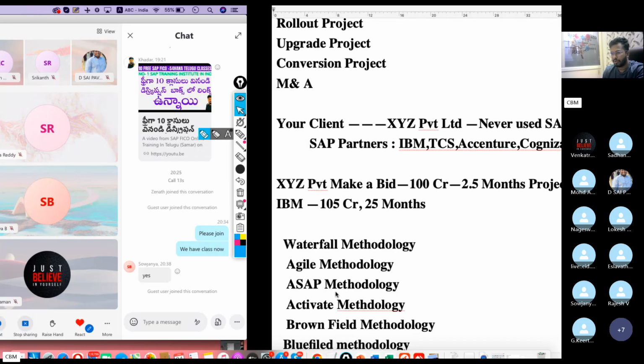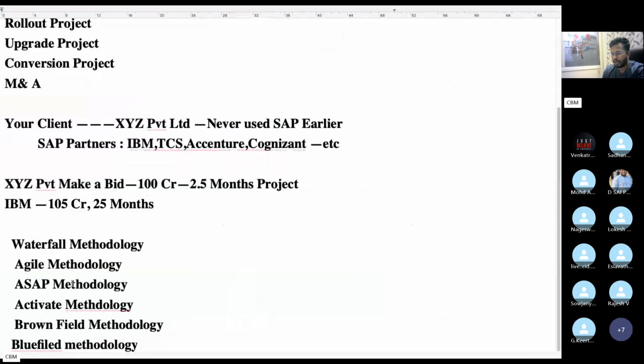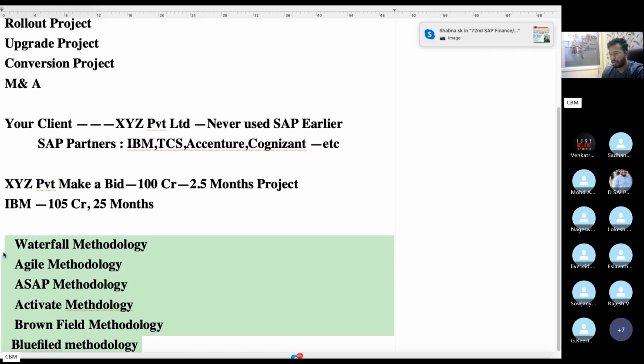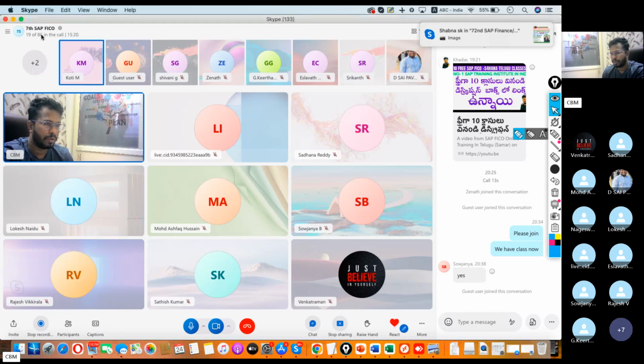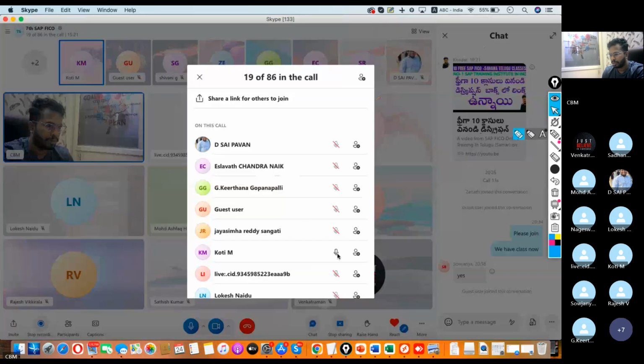So which methodology will the client pick? It depends. The client and this SI partner will pick any one methodology from these. Okay, everyone please keep your audio muted.